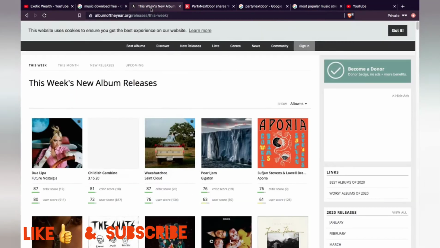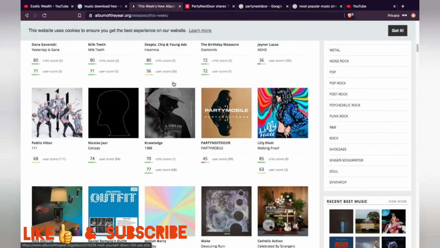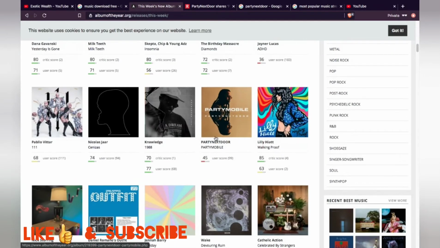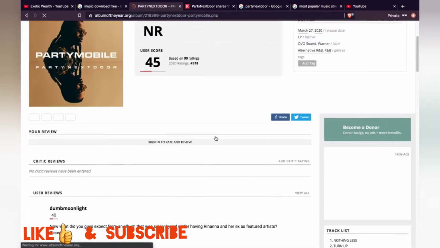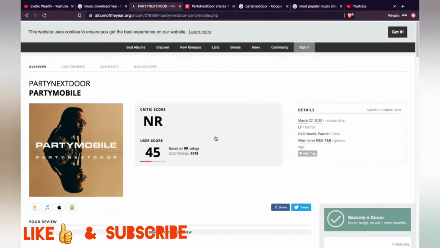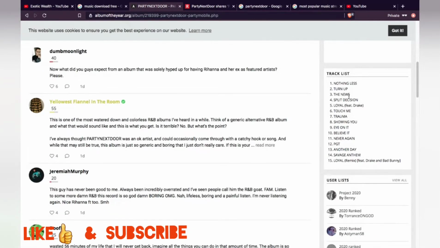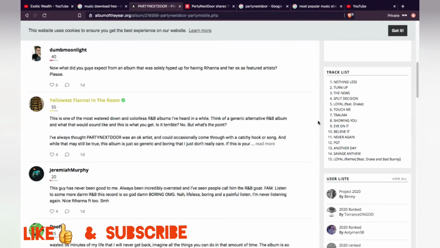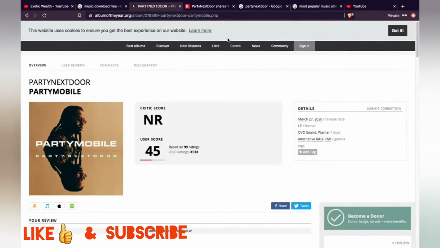Okay, so right here, I'm on this website called albumoftheyear.org. I looked up on Google latest albums release. So here you go, this week's new album releases. As you go down, you notice a whole lot of albums, obviously. And so we're going to choose this album. We're going to choose the Party Next Door album, right? I'm not here for the ratings, really. I'm just here to show you what's up and what you can do as well. So we're going to do this album and I'm going to show you something really cool. Now let's go to the next one.